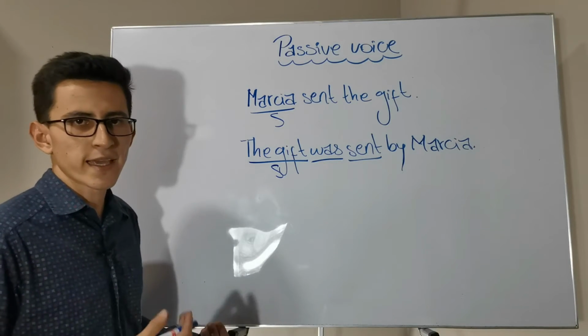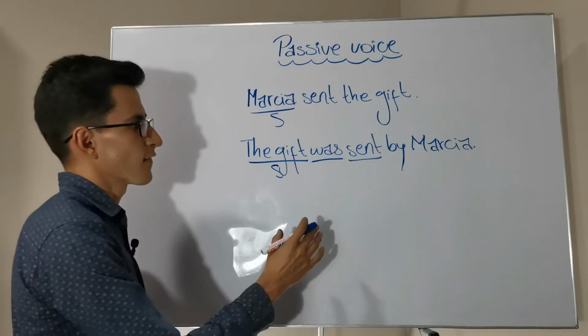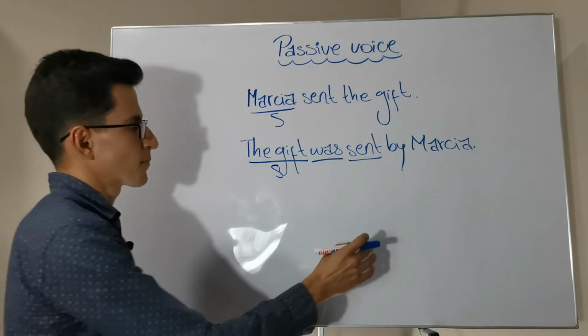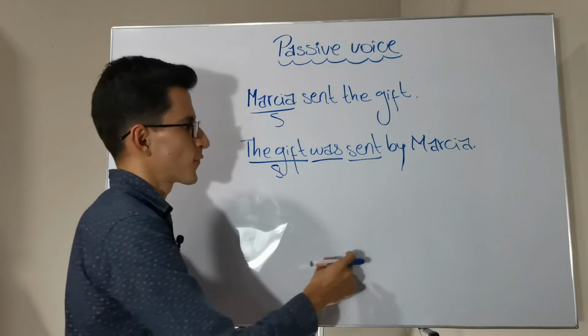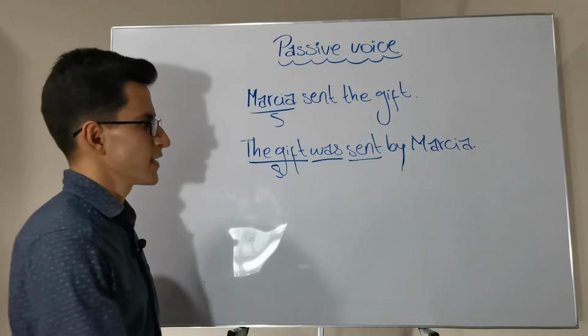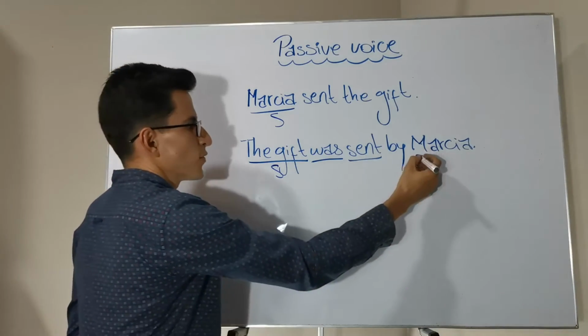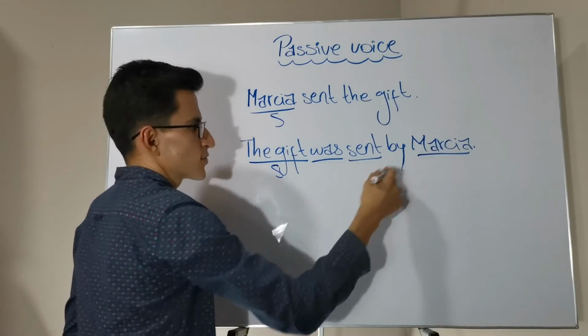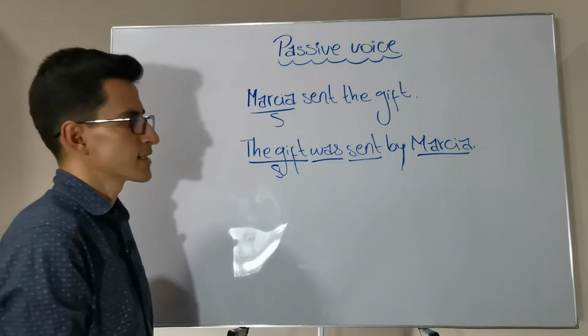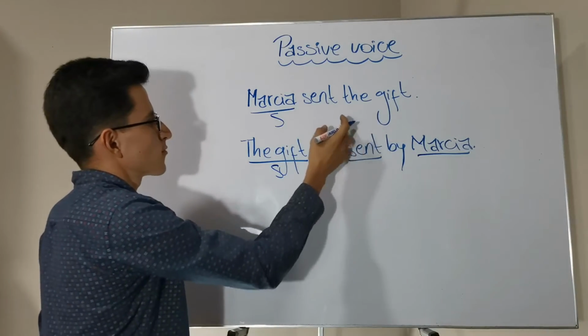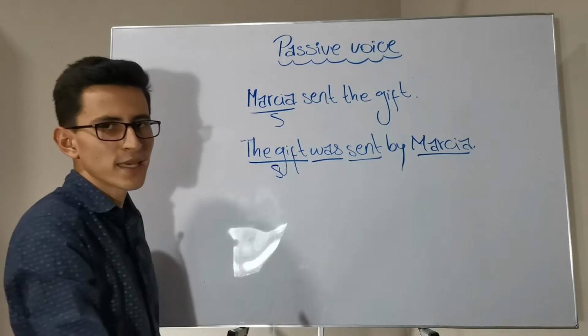And the doer can be moved to the end of the sentence by using the preposition by before it. As you can see in this sentence, we have moved the noun Marcia to the end of the sentence, and in active voice we will find it at the beginning.